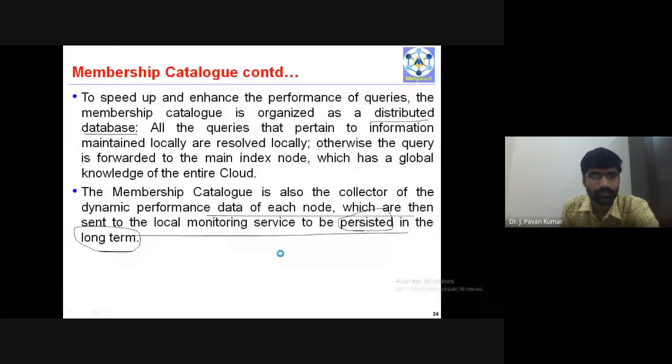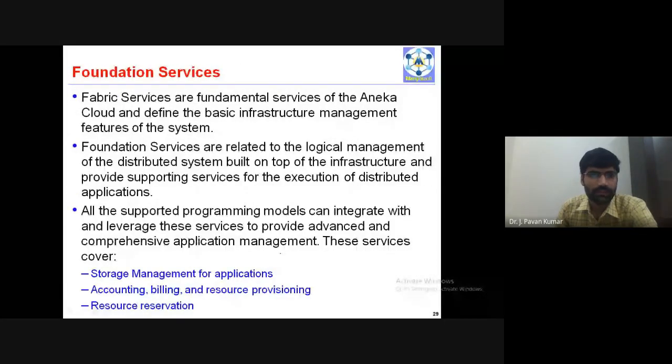Now, foundation services are related to logical management of the distributed system built on top of the infrastructure. Logical management will be done by using foundation services, and they provide supporting services for the execution of distributed applications. Some supporting services will be provided by these foundation services.